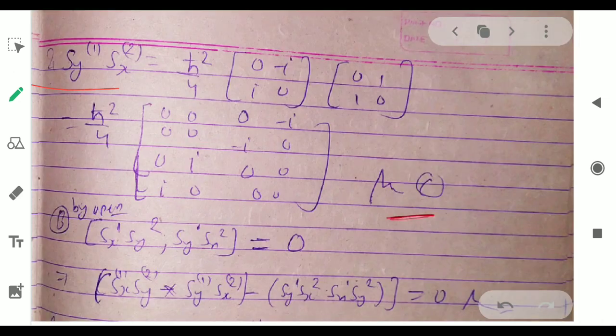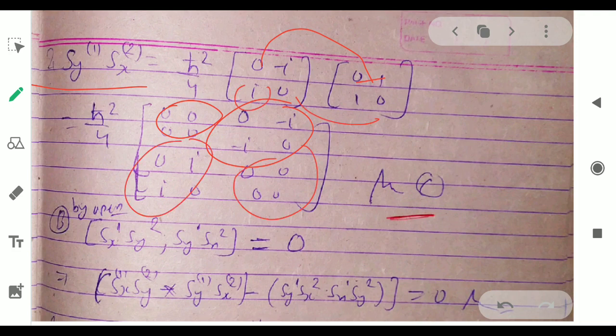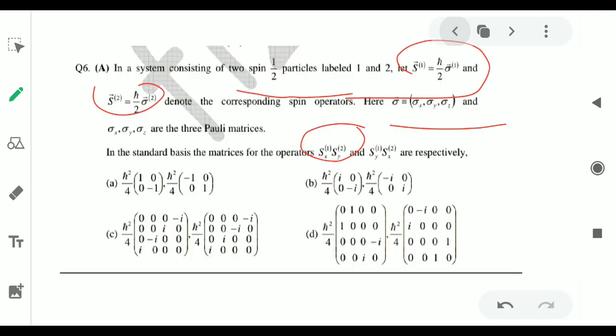Similarly, we can multiply Sy1 and Sx2. We will find the same: 0, then minus i multiplied by i, it will be this, multiplied by 0, it will be this. So by checking the options, we will find option C will be the correct option.